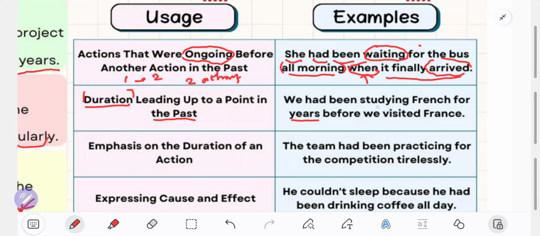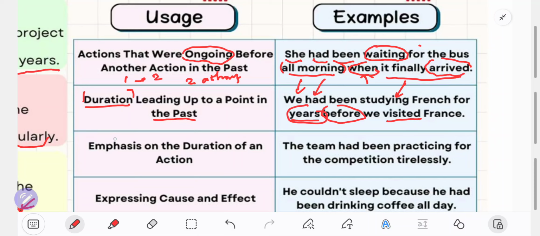And this is the other action, visited. And you can put here the conjunction before. The formula is the same as before. For a positive sentence, we always use subject, had as perfect, studying as continuous, and you put timing. This timing is yours. Before we visited France, and this is another action.